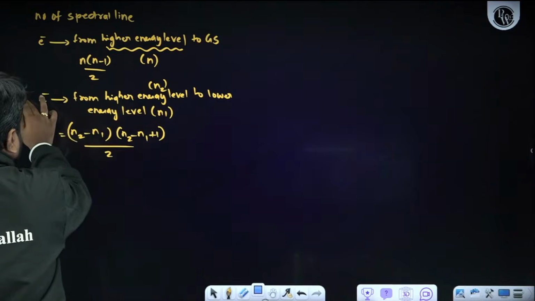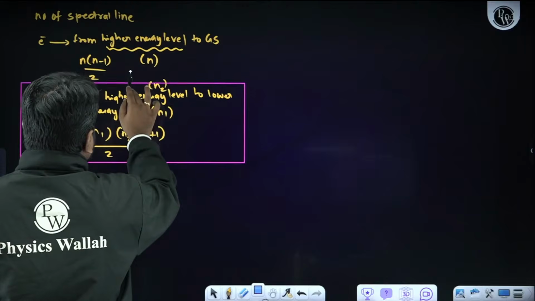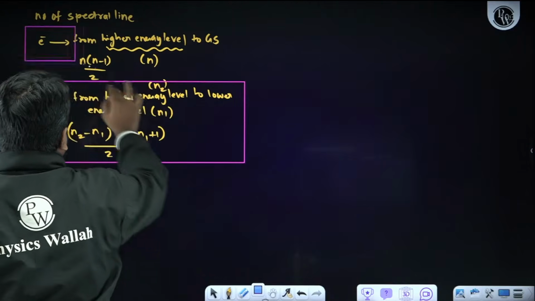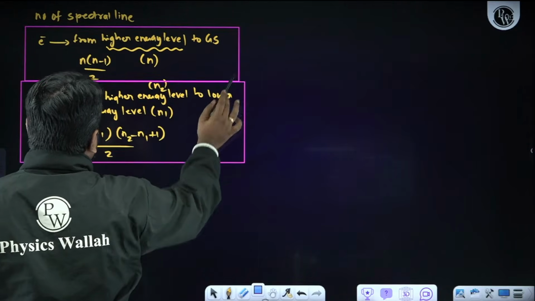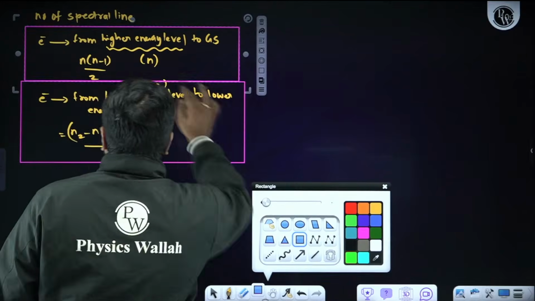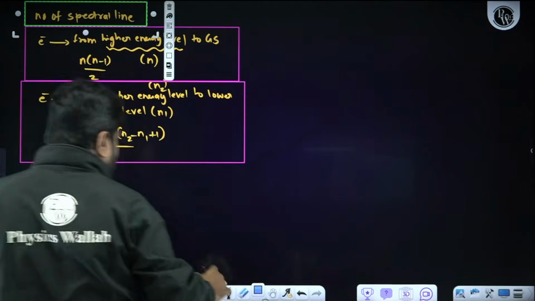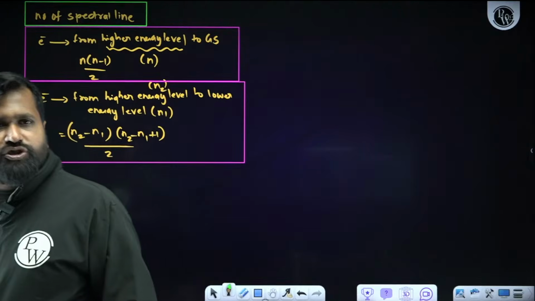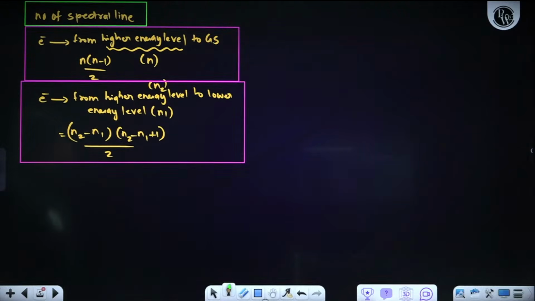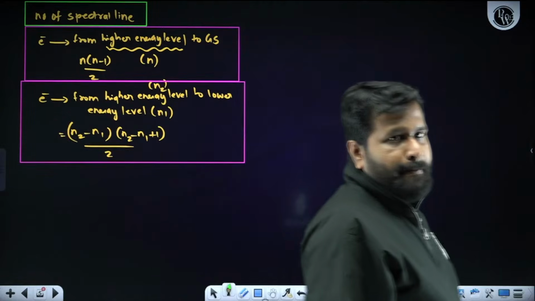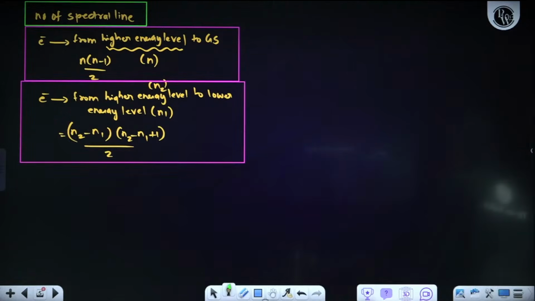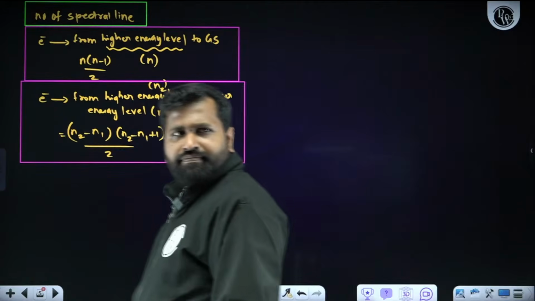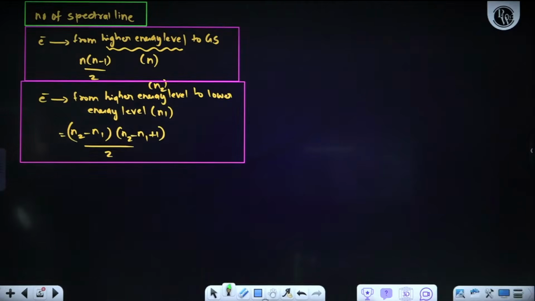So these formulas are very, very important from the exam point of view when it comes to calculating the number of spectral lines. These two formulas are very, very important. We can expect questions from this. Is it clear? Done? Anybody having any doubts here?